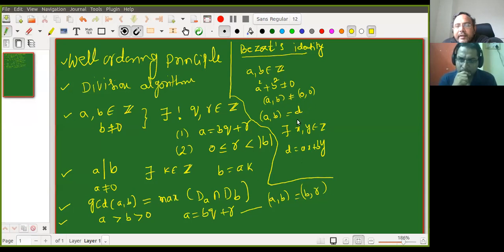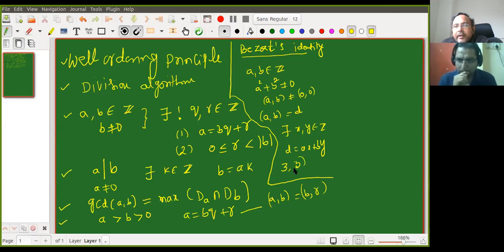Bezout's identity says that the GCD of two integers can be expressed as an integer linear combination of those numbers only. These x and y are not unique numbers, right? Here uniqueness is not required. I can write it in several ways. So that is a good question, and that's why I have not written uniqueness anywhere here.